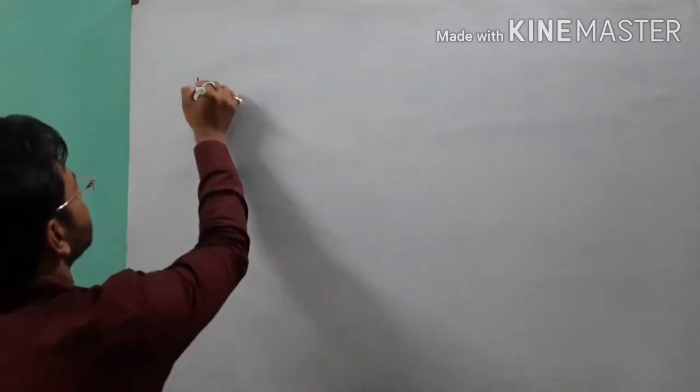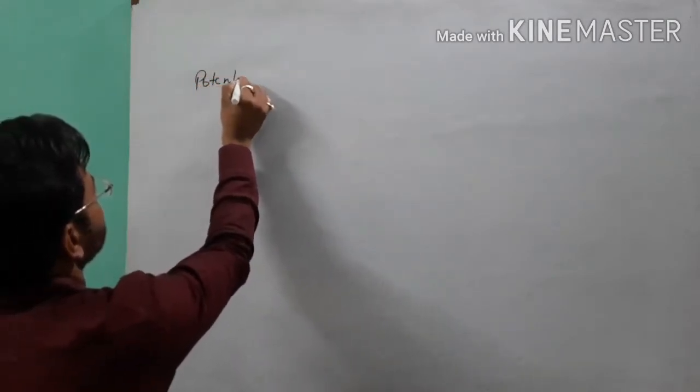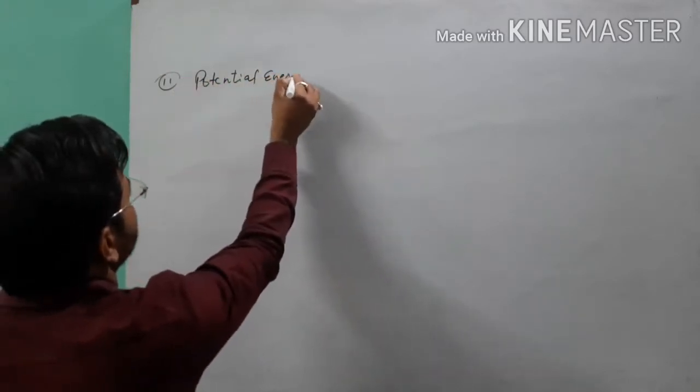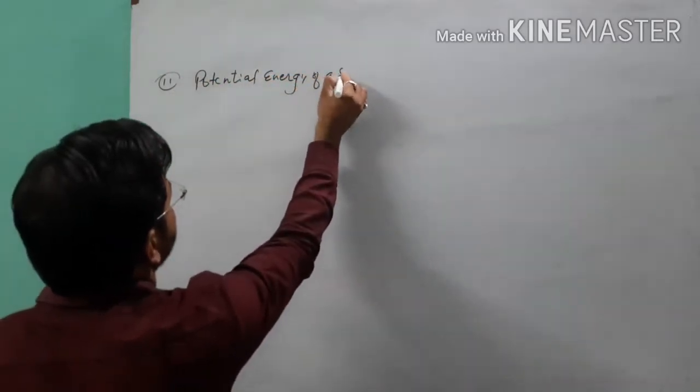Now after the discussion about the gravitational potential energy, which is the energy possessed by a body at a certain height from the surface of earth, here we will talk about the potential energy of a spring. Second, the potential energy of a spring.